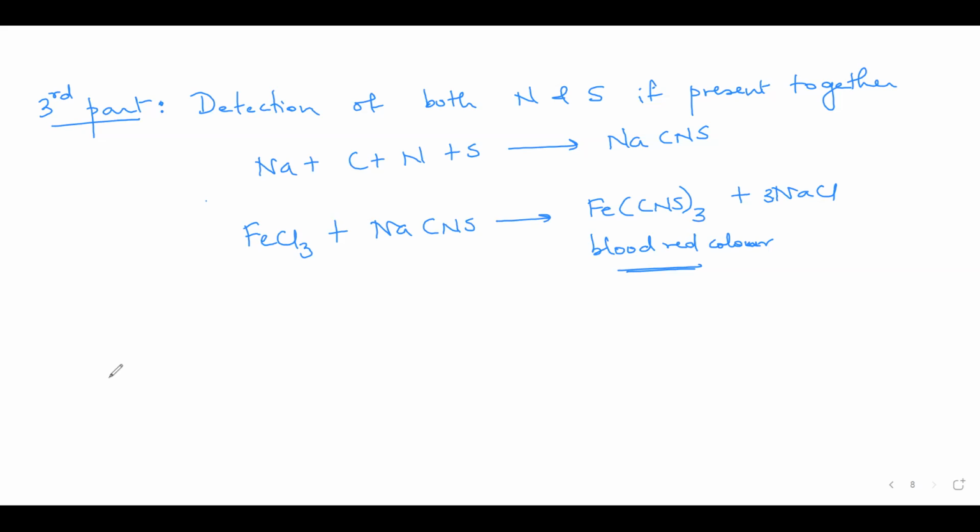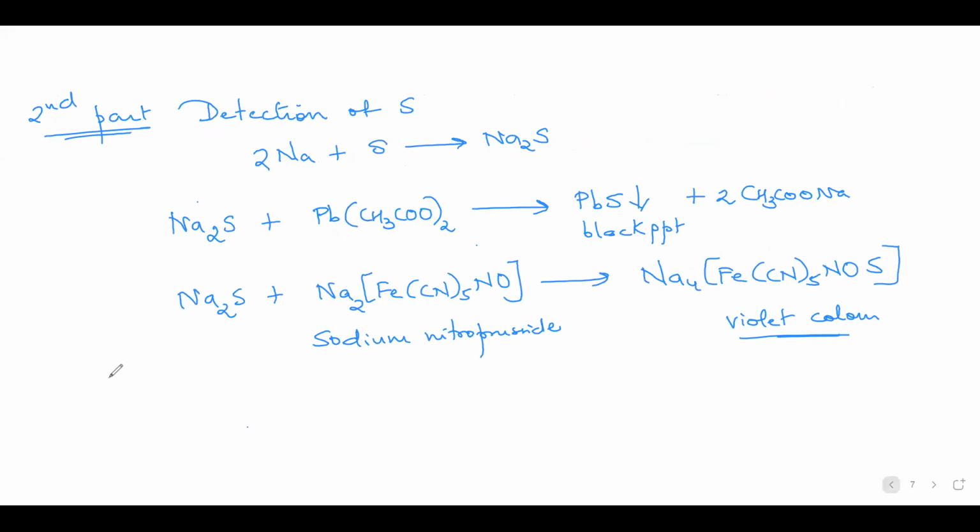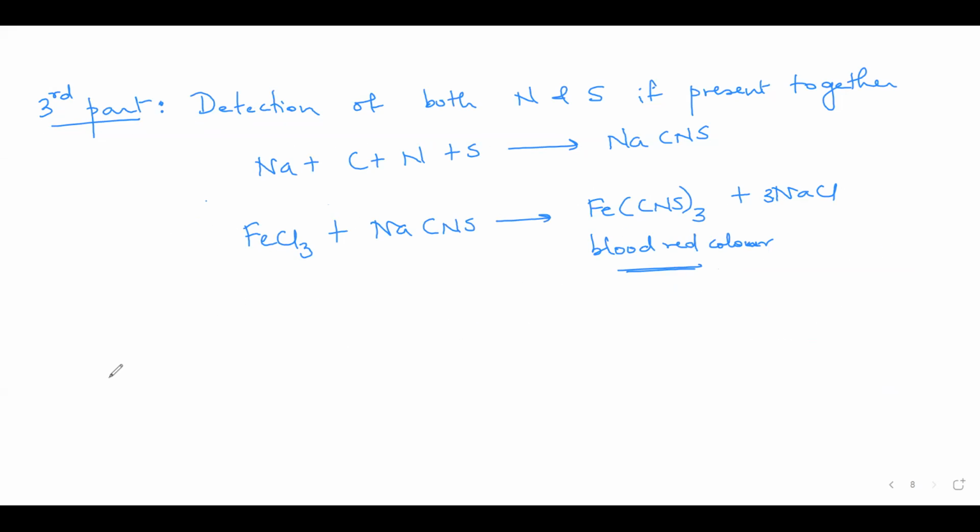So now we go for the fourth part, the detection of halogen. But before we detect halogens, we have to remove the nitrogen or sulfur if they are present. The reason being, these are interfering radicals: the cyanide ion, the sulfide ion, and the thiocyanide ion.